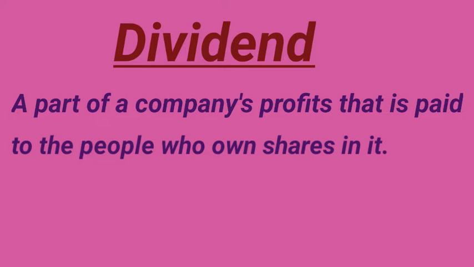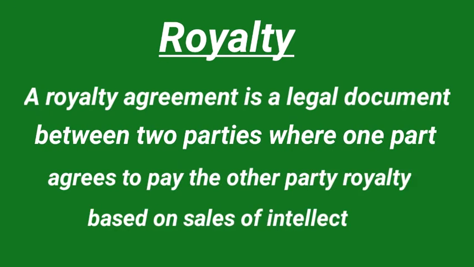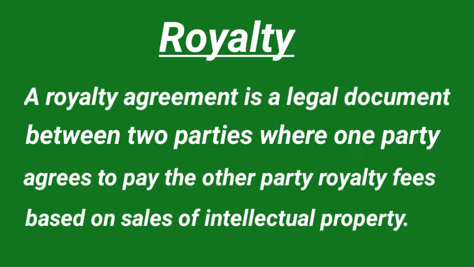Dividend refers to a part of a company's profits that is paid to the people who own shares in it, that is, the shareholders. And what is meant by royalty? A royalty agreement is a legal document between two parties where one party agrees to pay the other party royalty fees based on sales of intellectual property.